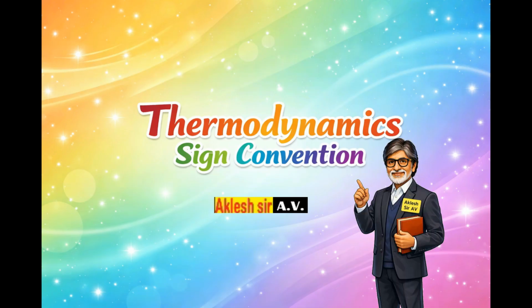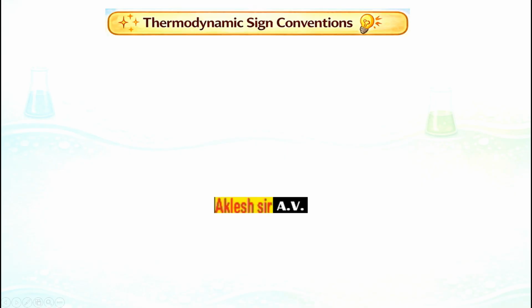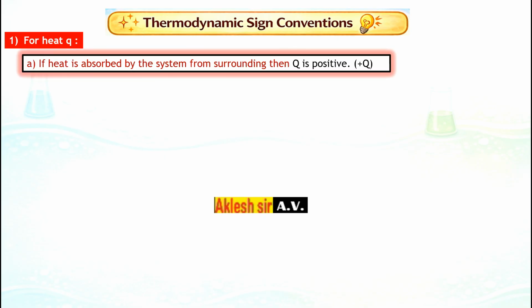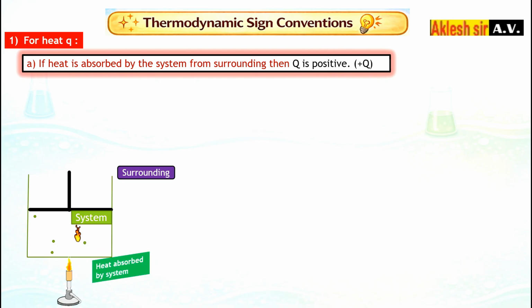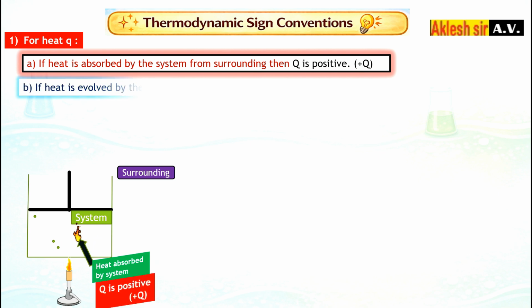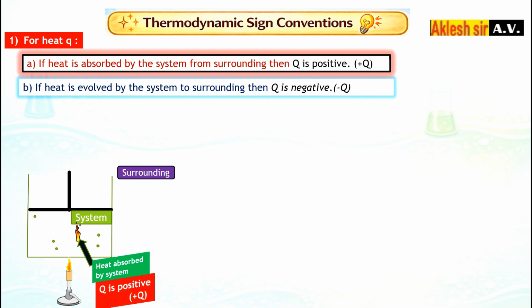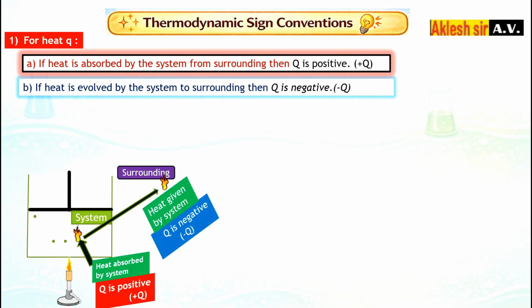Thermodynamic sign convention. 1. For heat Q. A. If heat is absorbed by the system from the surroundings, then Q is positive. Consider the system and surroundings. Here heat is absorbed by the system from the surroundings. Thus Q is positive. B. If heat is evolved by the system to the surroundings, then Q is negative. When heat is released by the system to the surroundings, Q is negative.